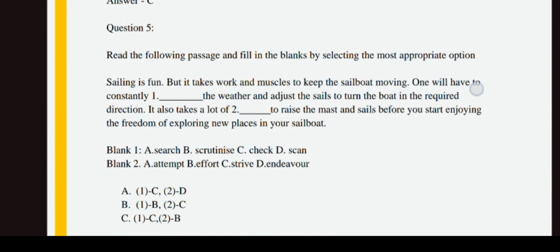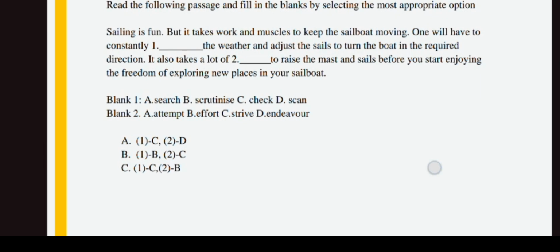The fifth question: read the following passage and fill in the blanks. Sailing is fun, but it takes work and muscles to keep the sailboat moving. One would have to constantly dash the weather and adjust the sail to turn the boat in the required direction. This question is very easy, so take it as an assessment. Question 5 should be answered in the comment section. If there is any mistake, comment down, and let me answer your questions.